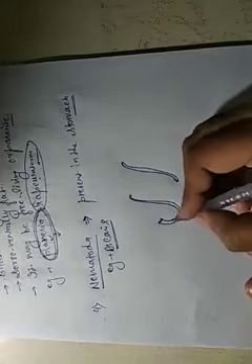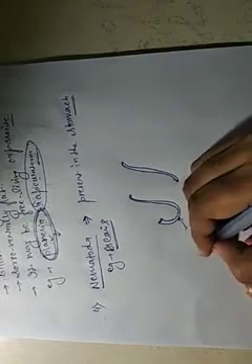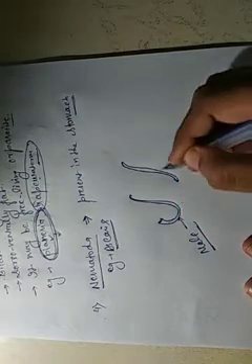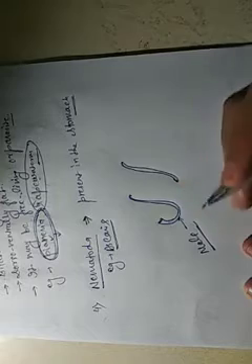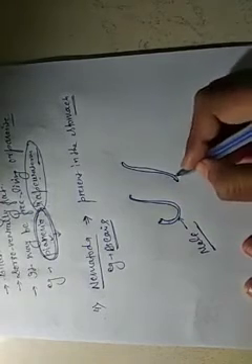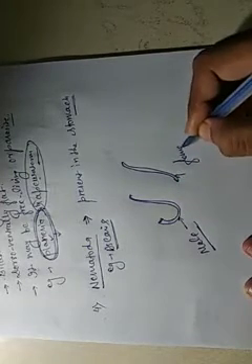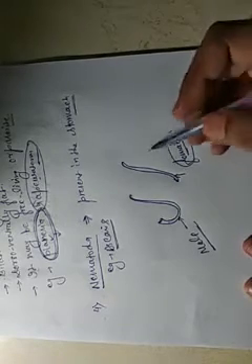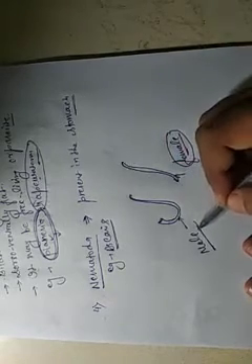The body is much more curved in the male. This one is much more folded, so this shows it is the male character, and this one is the female character. The body of female Ascaris is less folded than the male.